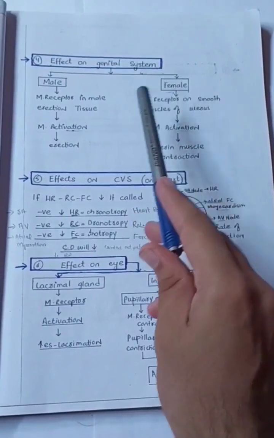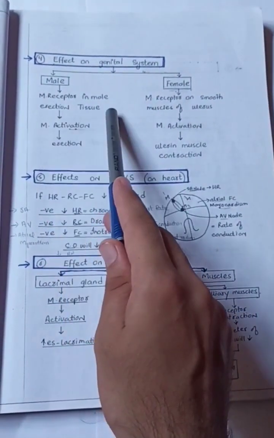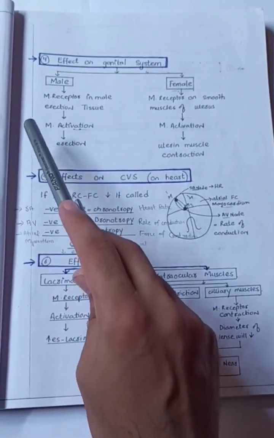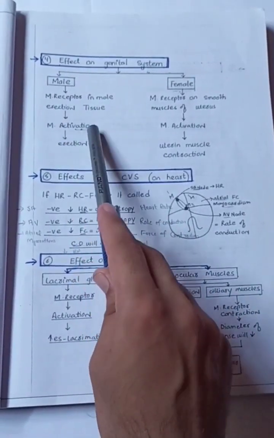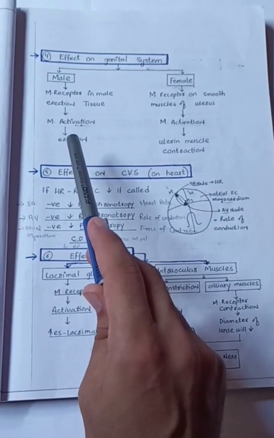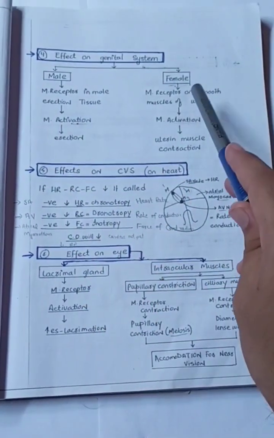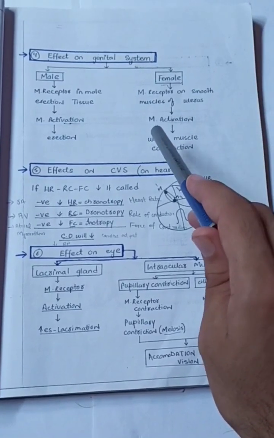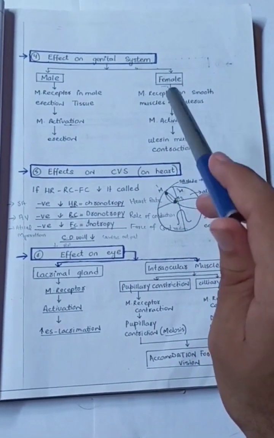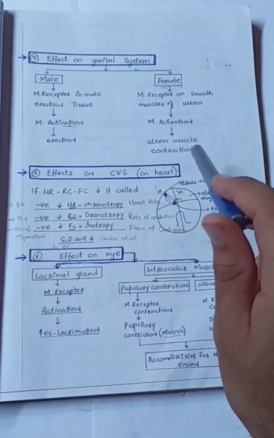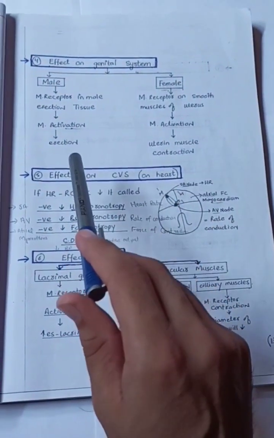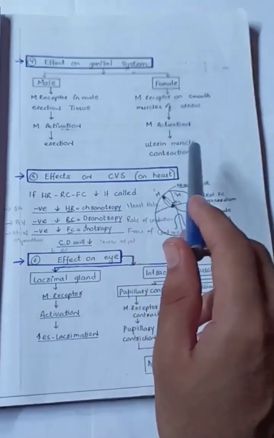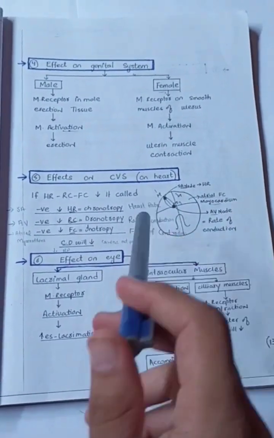Effects on the genital system. In male, muscarinic receptors are present in erectile tissue. In erectile tissue, muscarinic receptor activation occurs which can lead to erection. In female, muscarinic receptors are present in the smooth muscle of the uterus. Muscarinic receptor activation occurs which can lead to uterine muscle contraction. So in male it can lead to erection, and in female it can lead to uterine muscle contraction.